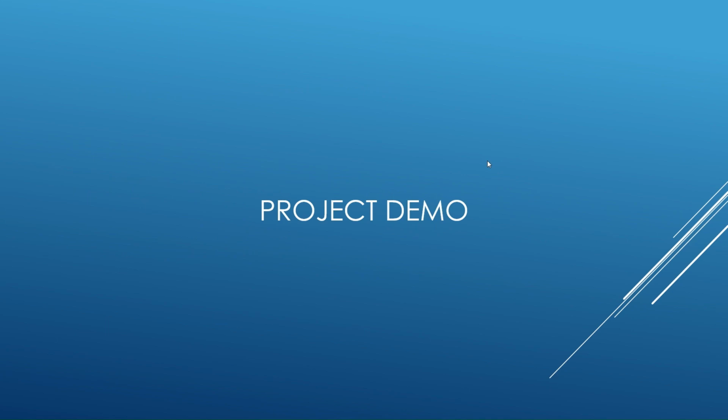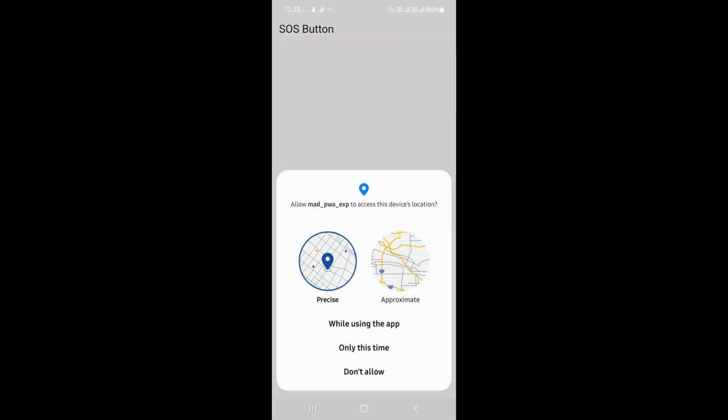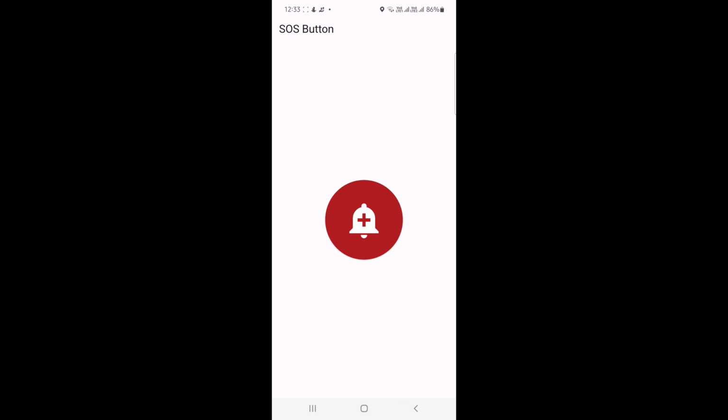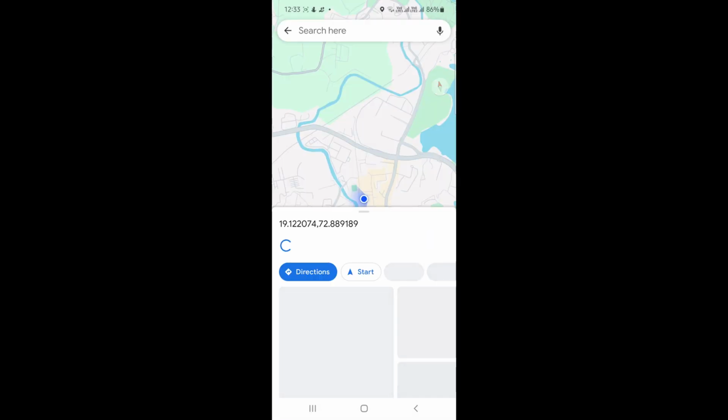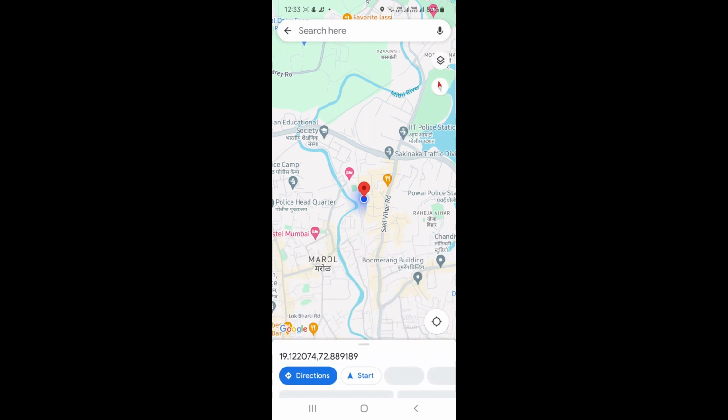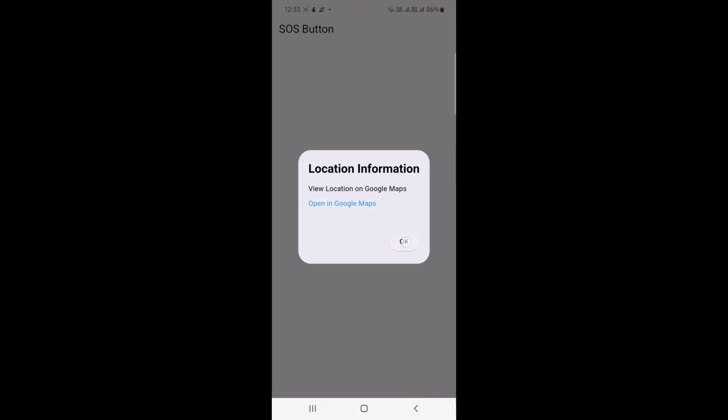Imagine you have an app with an SOS button that helps you in emergencies. When you tap this SOS button, the app checks your device's location. It's like your app asking, "Where are you right now?" This data then can be sent to your emergency contacts via SMS. If the app can find your location, it opens a link to Google Maps showing exactly where you are. You can then click on the link to open Google Maps and see your location visually.